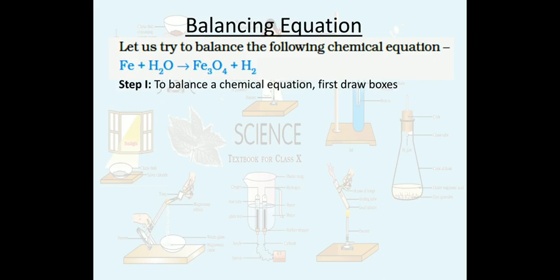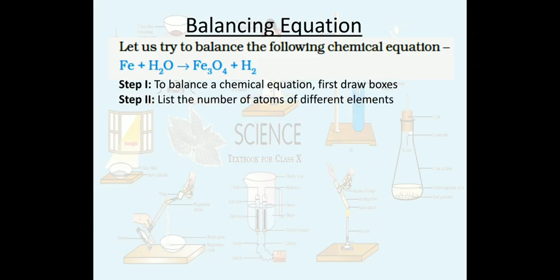So step 1, to balance a chemical equation, first draw boxes around the reactants and the products.